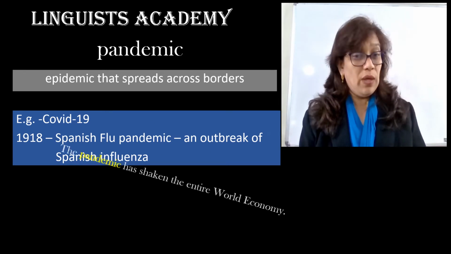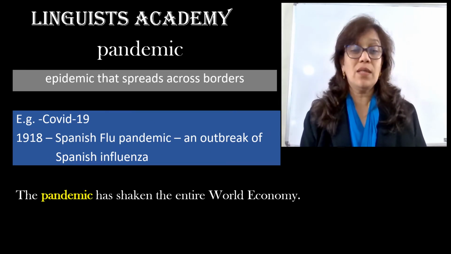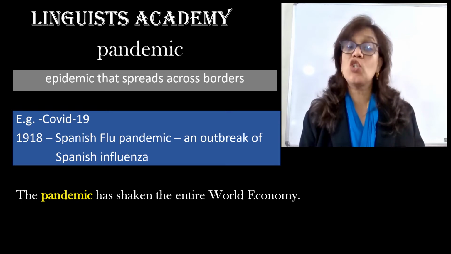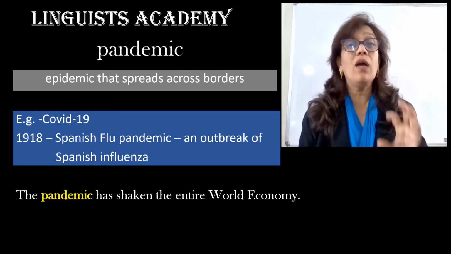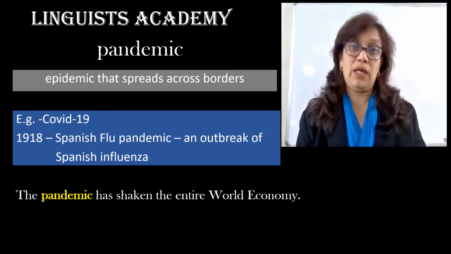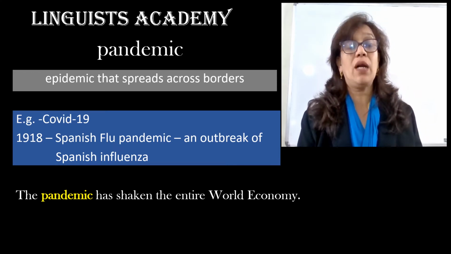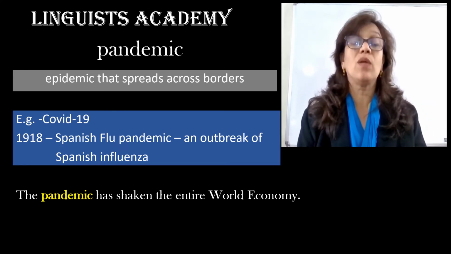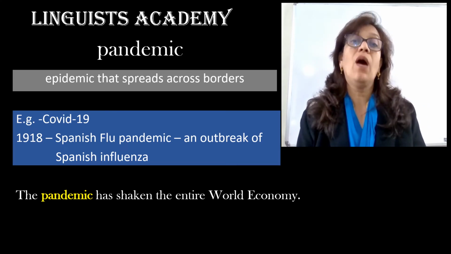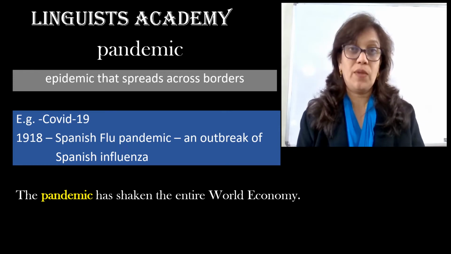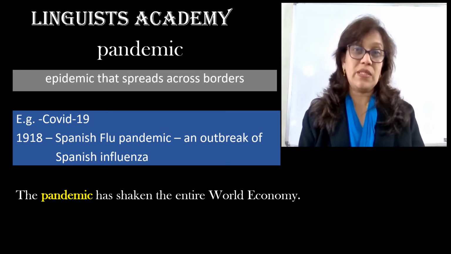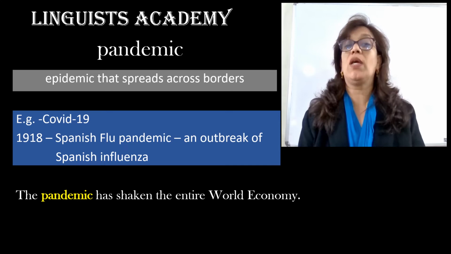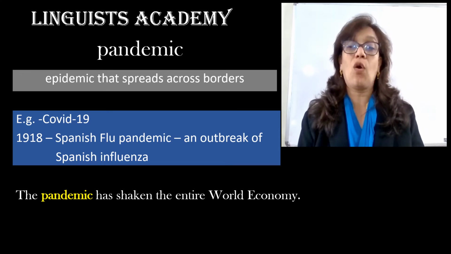Now, when we use this in a sentence, the pandemic has shaken the entire world economy. Again, situations of pandemic are situations of crisis. And the worst affected is the economy of a country, along with other problems. So the pandemic has shaken the entire world economy.